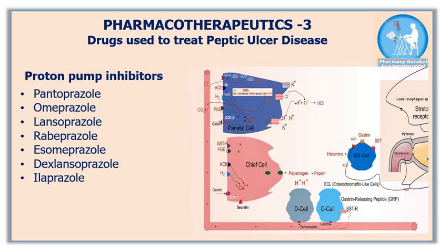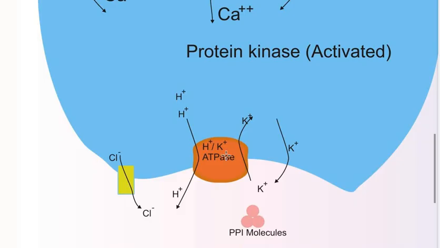The other very important anti-secretory agents are proton pump inhibitors. Examples of PPIs are pantoprazole, omeprazole, lansoprazole, and rabeprazole, etc. Proton pumps are also known as hydrogen potassium ATPase. We can say proton pumps are nothing but a special type of protein structures present on the membrane of parietal cells which facilitate transportation of protons. It means it pumps protons out of the parietal cells into the lumen of the stomach.